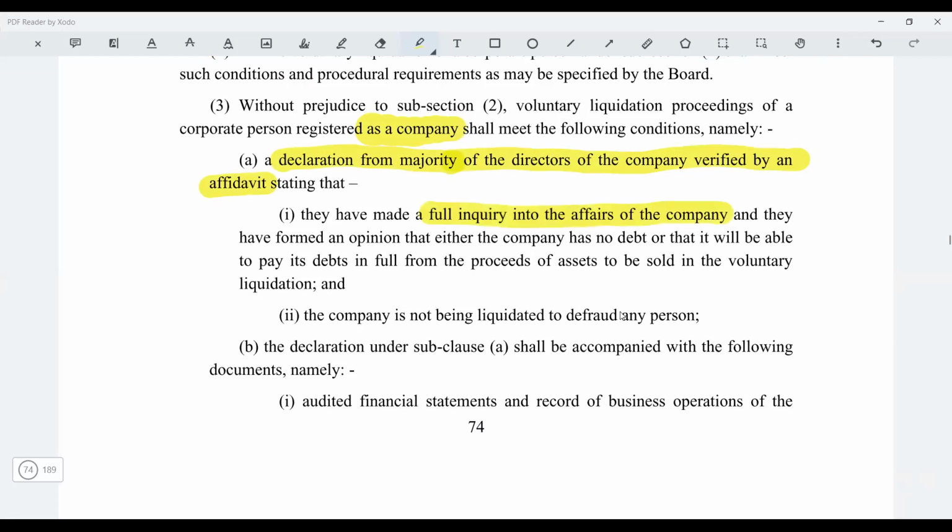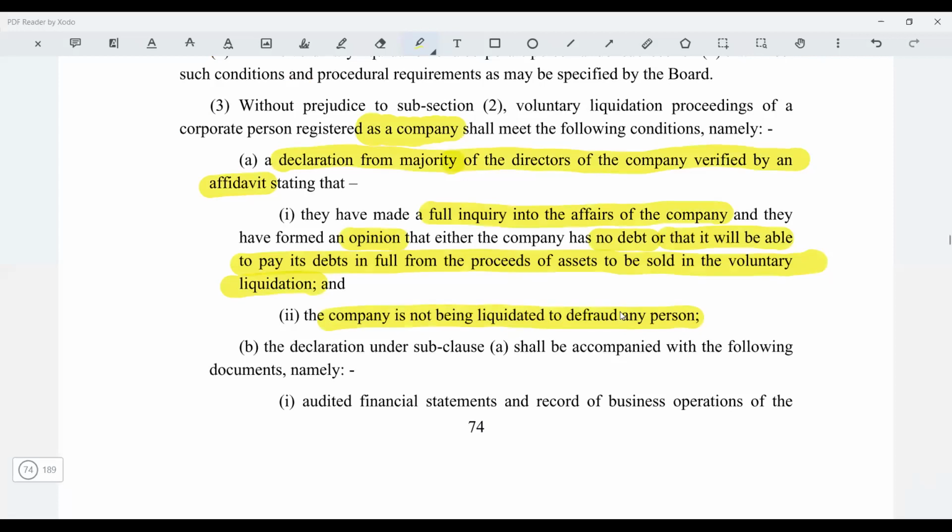Also, they are of the opinion that the company either has no debt or the company will be able to pay its debt if the company is put into liquidation, and from the proceeds of the assets everything will be paid. Also, that the company is not being wound up to defraud any person.